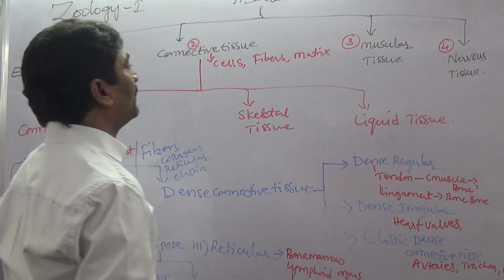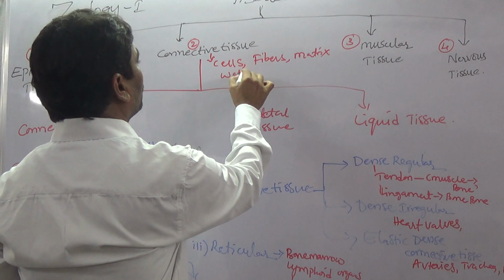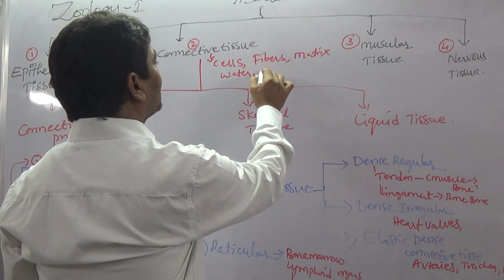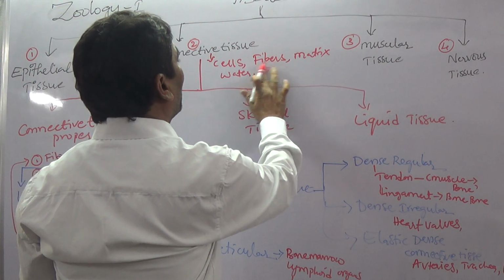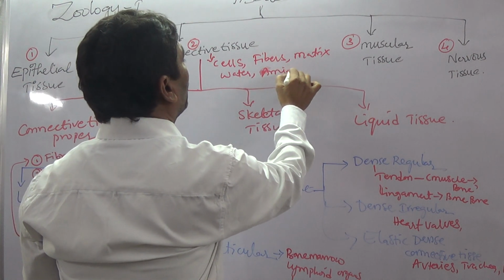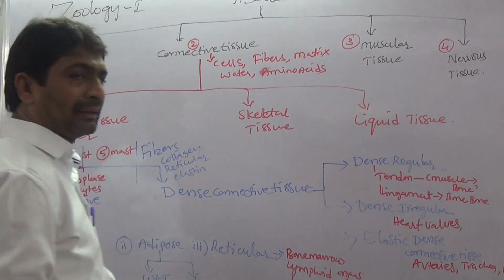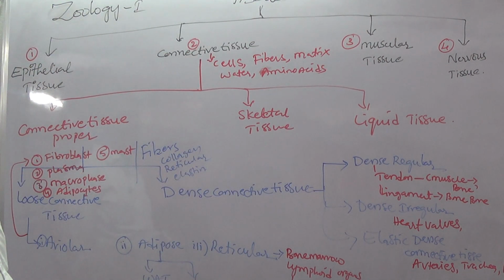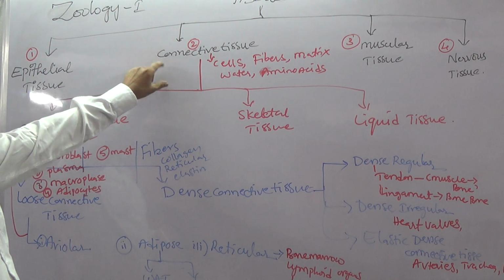Cells, fibers, matrix and water, as well as proteins, meaning amino acids, are other components. Connective tissue contains cells, fibers, matrix, water, amino acids, polypeptides, and polysaccharides.